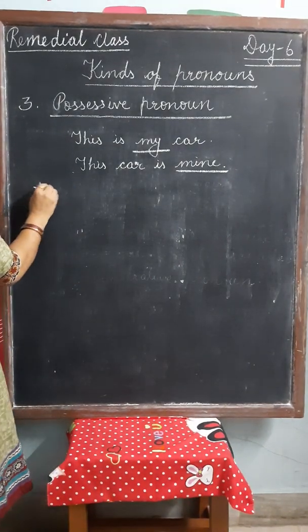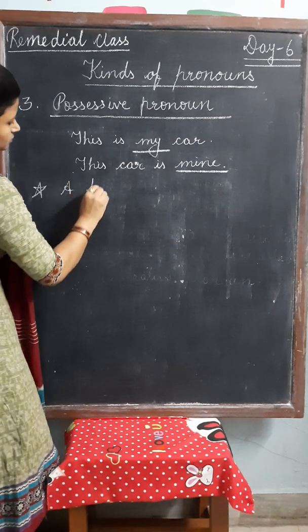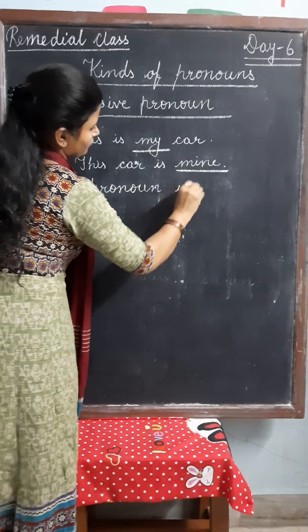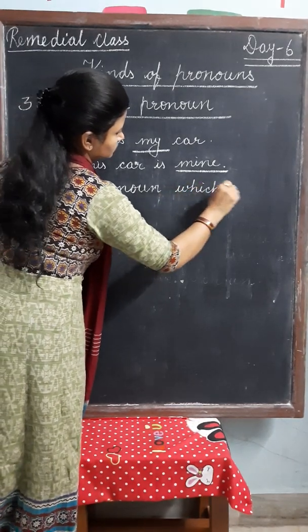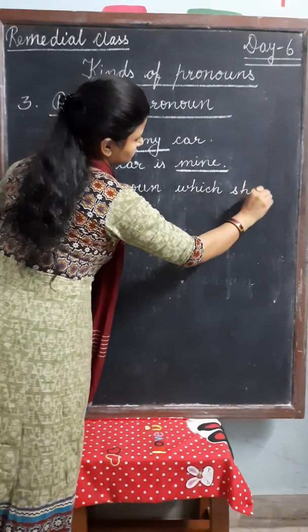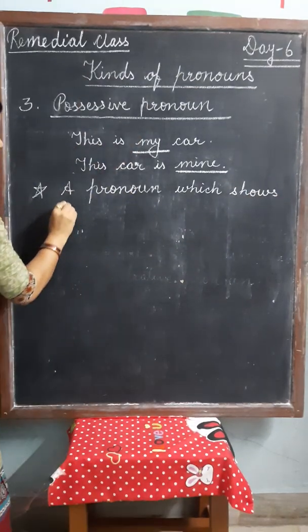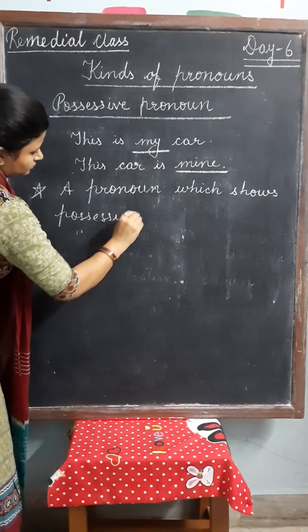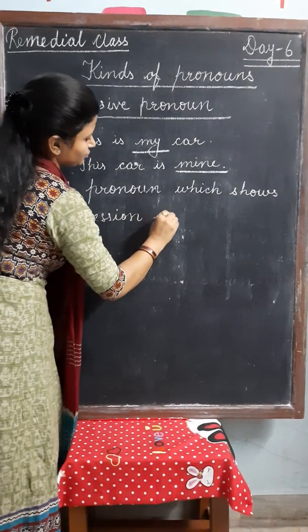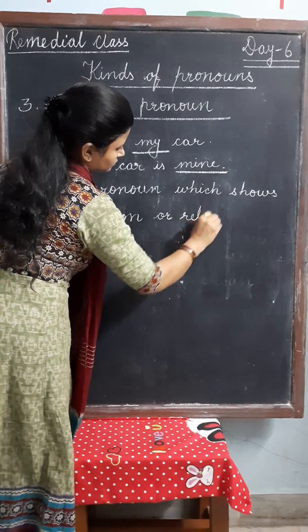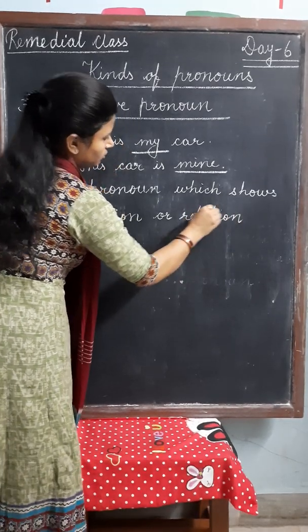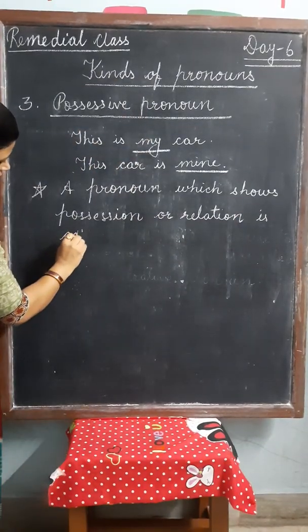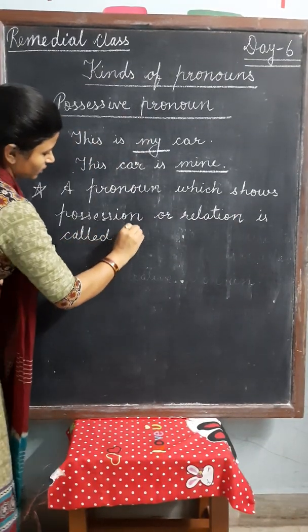Now the definition of possessive pronoun: a pronoun which shows possession or relationship, or relation, is called possessive pronoun.